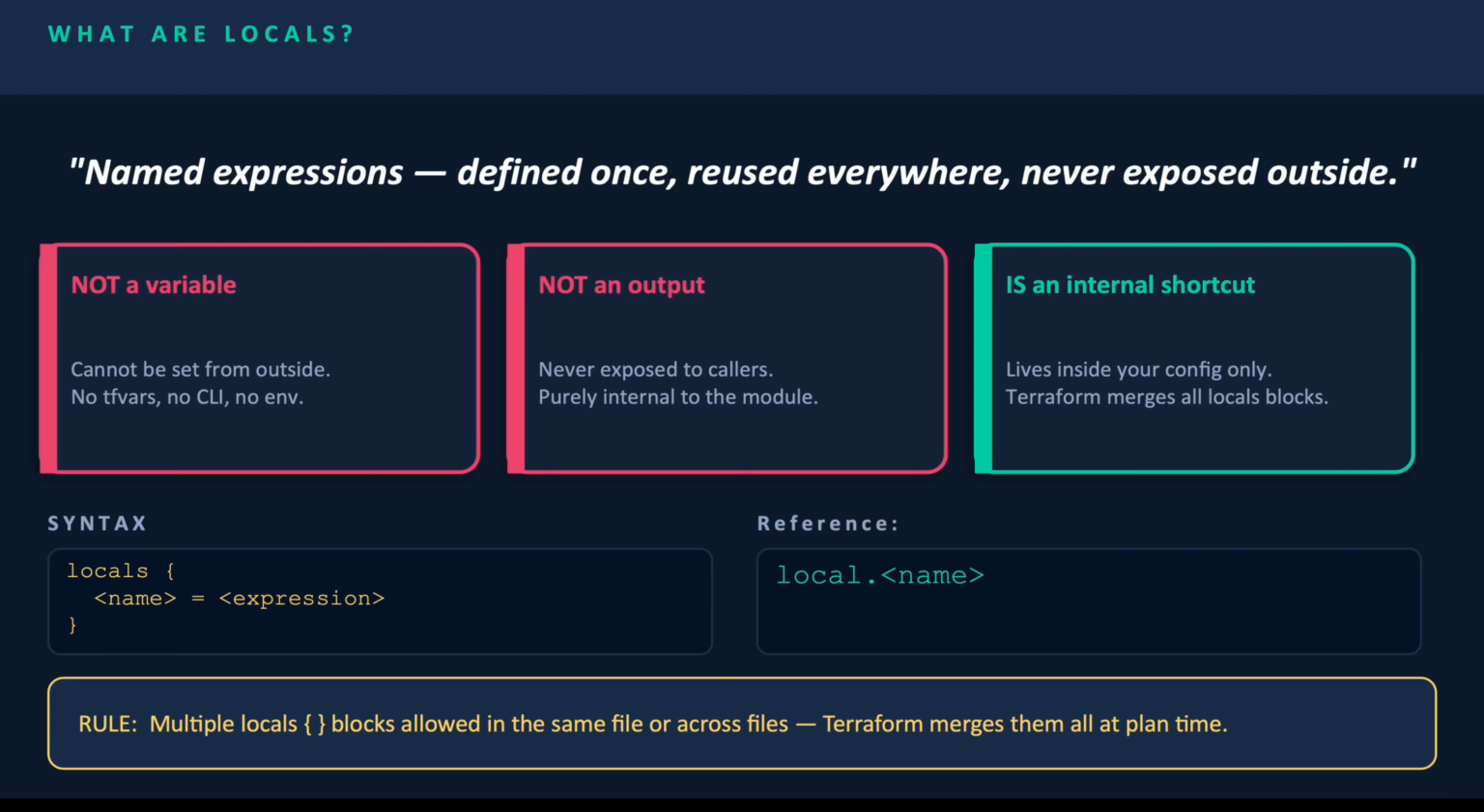The syntax is just two lines: locals, then give the name and your expression. And you can use it in references as well: local dot and give the name. So it should be singular, not plural. Multiple locals blocks are allowed in the same file or across files. Terraform merges them all at plan time.